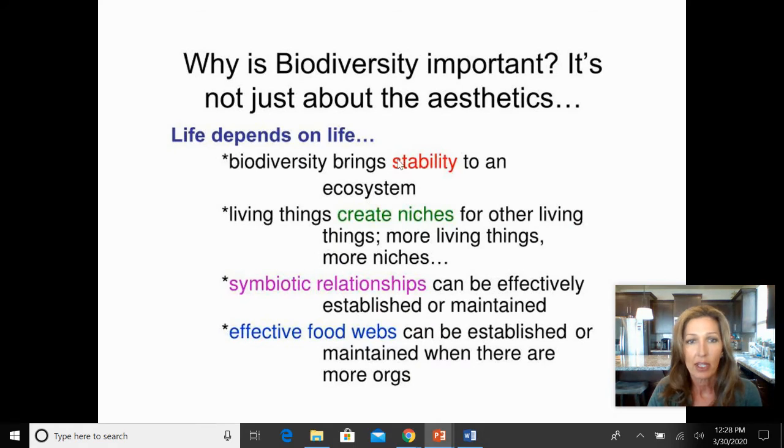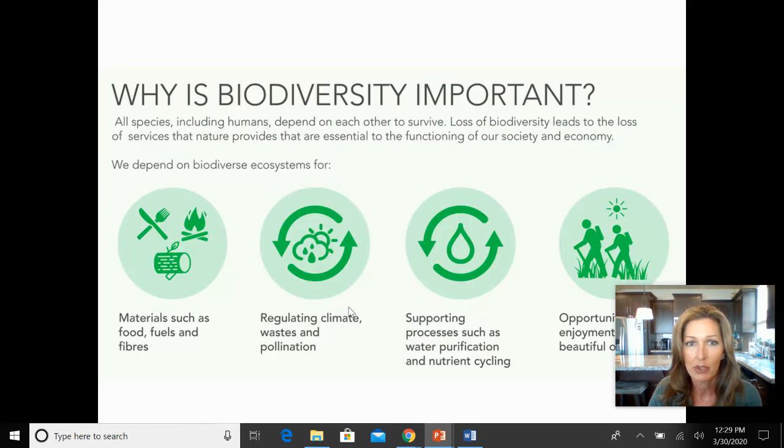Now, here's just another slide. Why is biodiversity important? It's not just about the aesthetics, but it brings stability to an ecosystem. It creates more niches for living things. It encourages and allows for these symbiotic relationships between all living things. Effective food webs would be something else. Here's another diagram as well that kind of simplifies it.